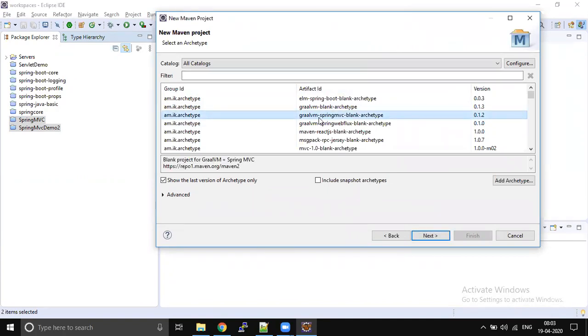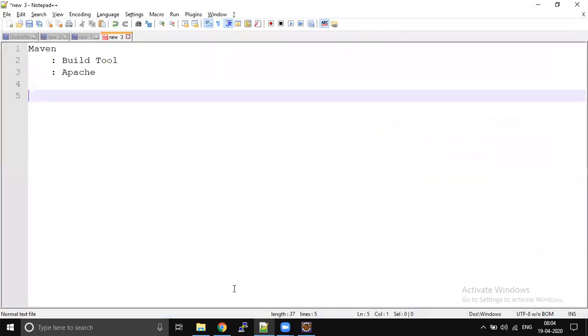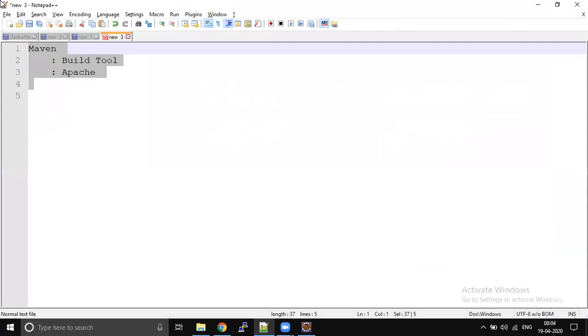So this is a very important thing, archetype. What is this archetype? It will help us define what type of application we are going to develop. There are so many types of projects we can develop. You can develop a very simple plain Java project also. You can start with a simple Java project, which we call a quick start.